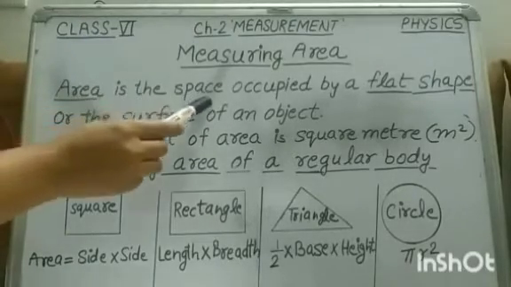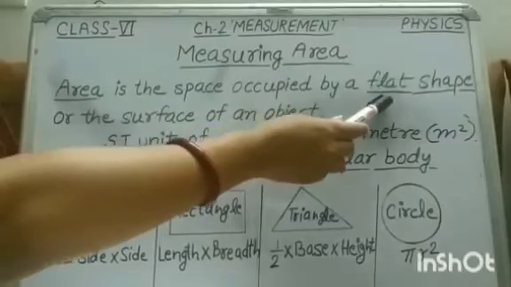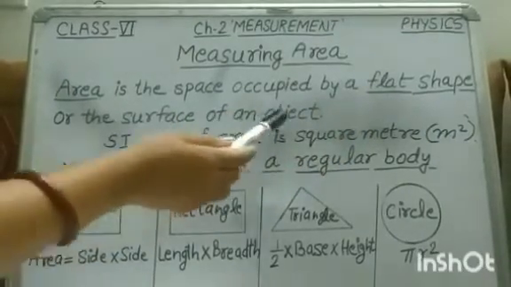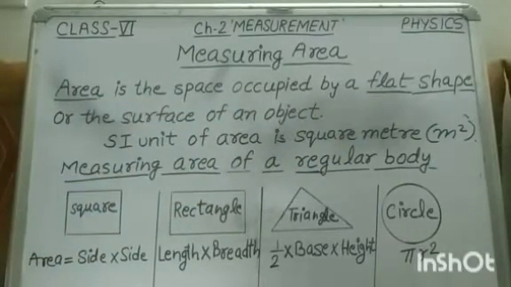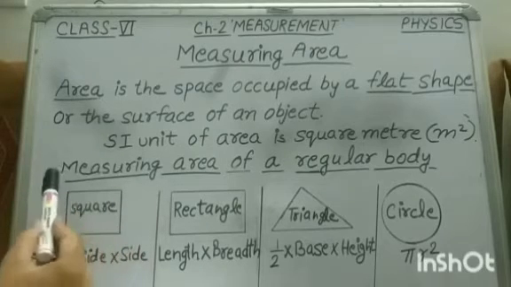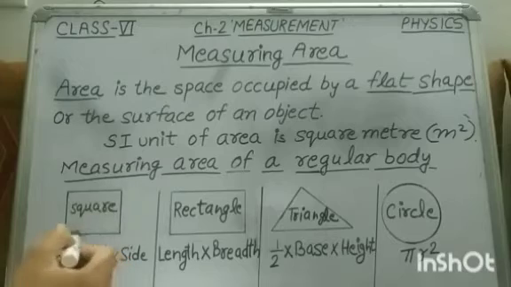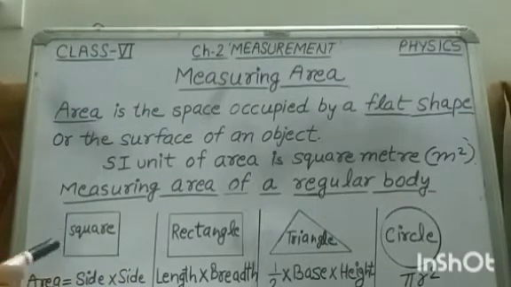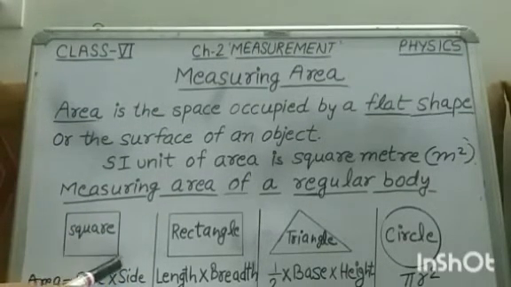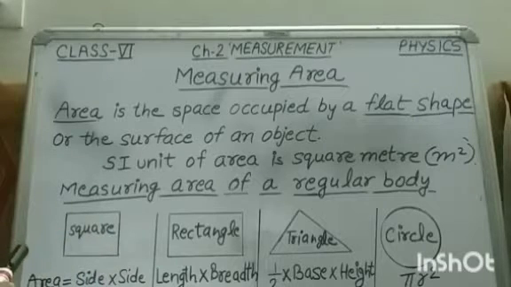Area is the space occupied by a flat shape or the surface of an object. Flat shape means two-dimensional shape. For example, square. It has two dimensions only, length and breadth.